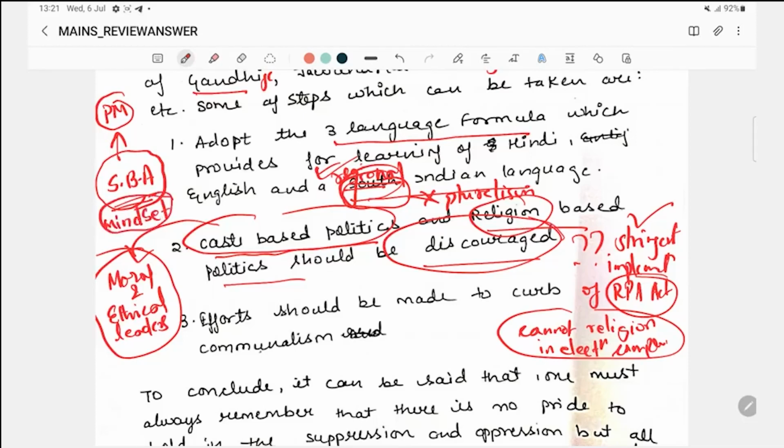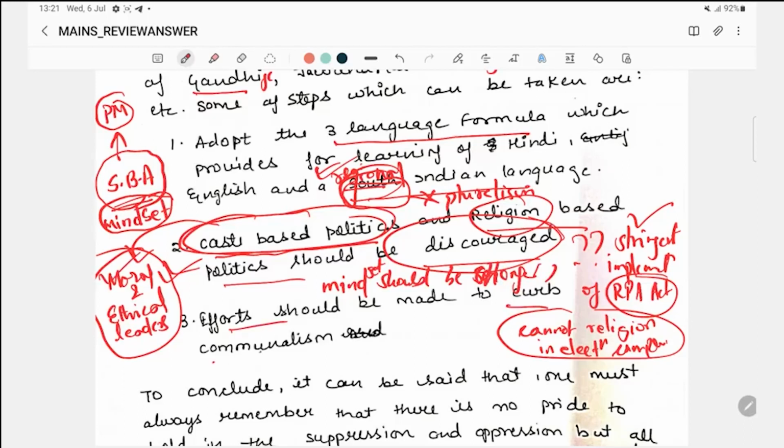The same thing should happen here. People's mindset about caste-based politics should be changed. It can only be changed when there are moral and ethical leaders. They should take the first step.